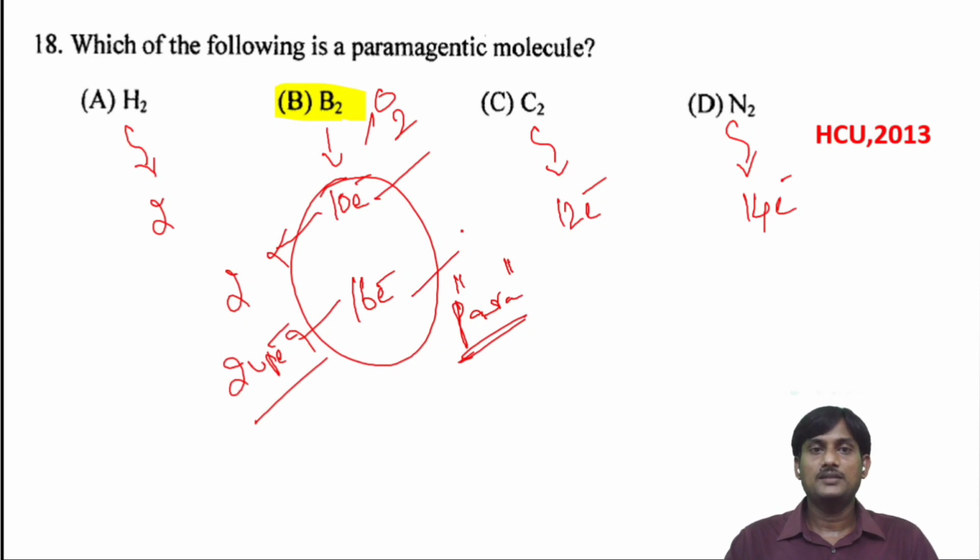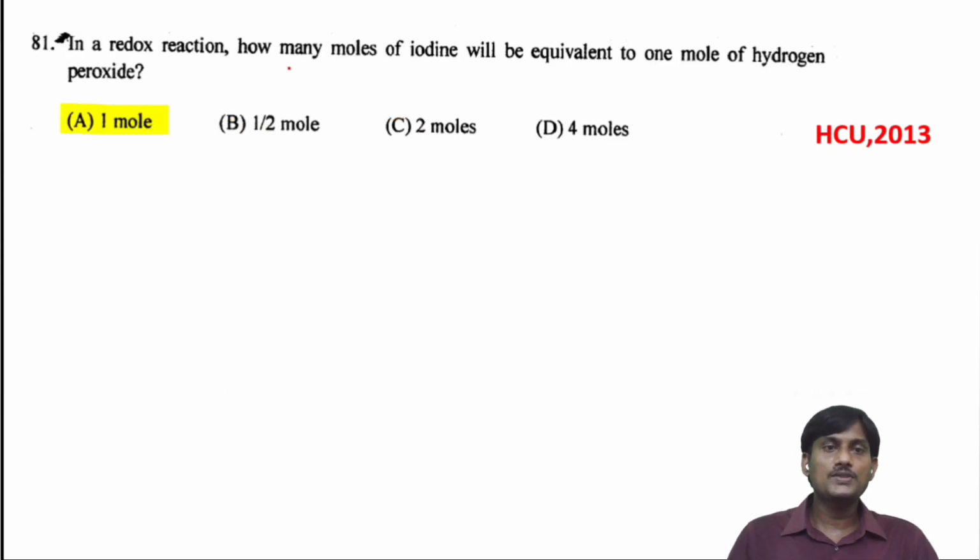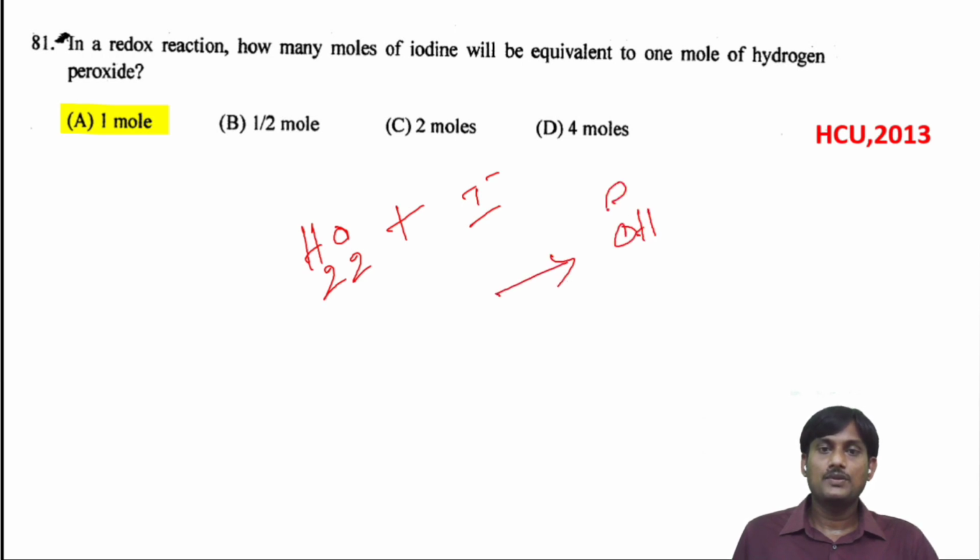In a redox reaction, how many moles of iodine will be equivalent to 1 mole of hydrogen peroxide? Okay, H2O2, when you react with I minus, there is a formation of OH minus and I2.